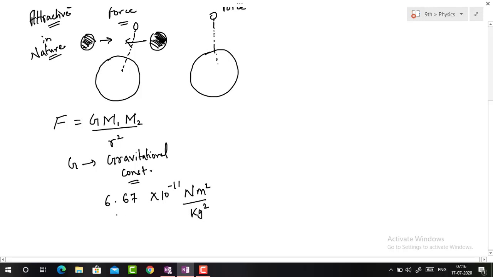It is due to the very small value of G in the expression G m1 m2 upon r square that if the masses are small, the product of the small masses multiplied by G results in a very small force. It is due to this reason that in practice we do not experience masses attracting each other. It is noticeable only in the universe, because there the masses are too large, so they counteract the smaller value of G, the force becomes larger, and the particles experience attraction.